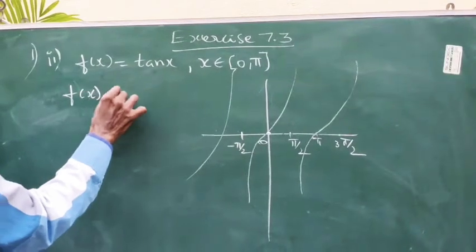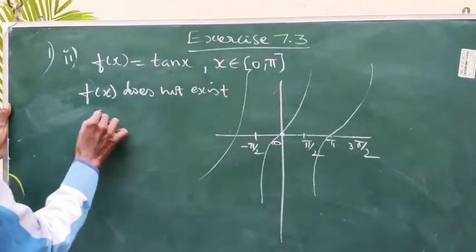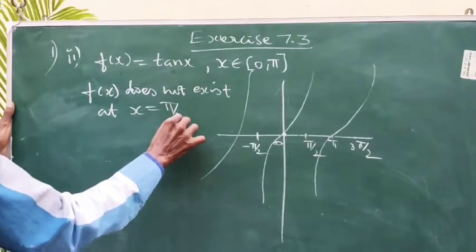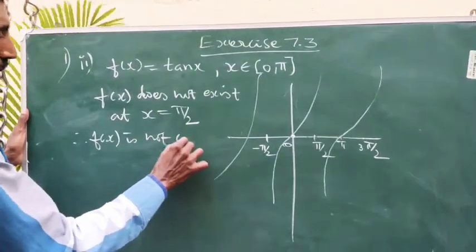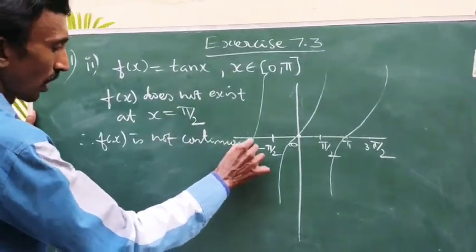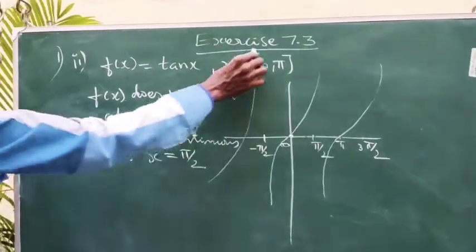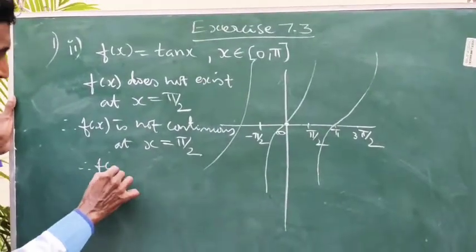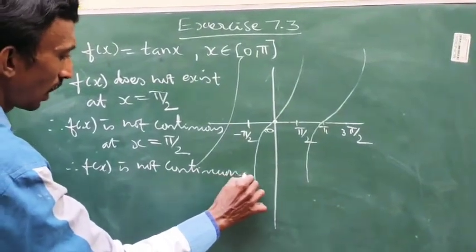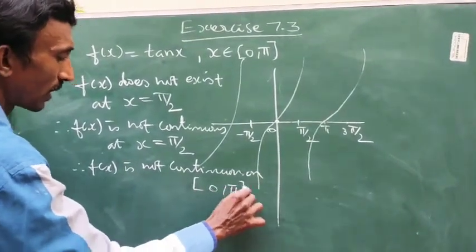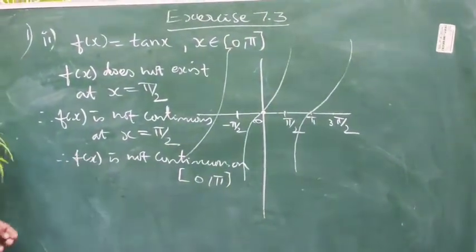f of x does not exist at x equal to pi by 2. Therefore, f of x is not continuous at x equal to pi by 2. Therefore, it is discontinuous on the whole interval. Therefore, f of x is not continuous on the closed interval 0 comma pi. So finally conclude your answer. That's why Rolle's theorem is not applicable.